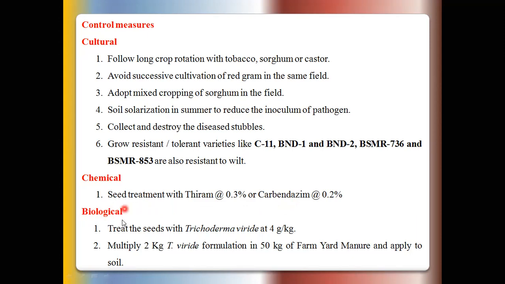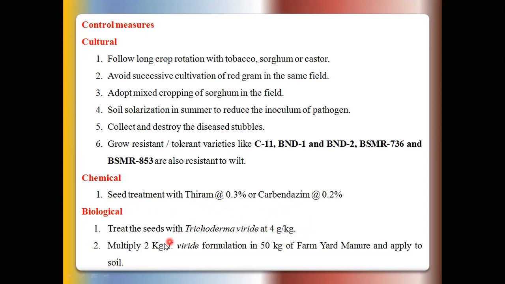Okay, then sometimes biological treatment is also done for these pigeon pea seeds. After treating the seed with fungicides, these treated seeds are again treated with Trichoderma viride at the rate of 4 gram per kg of seeds.